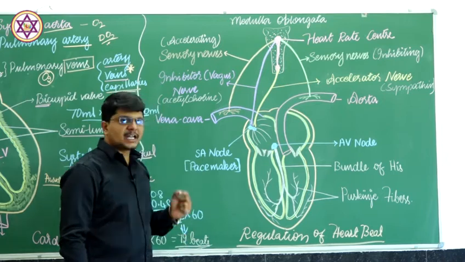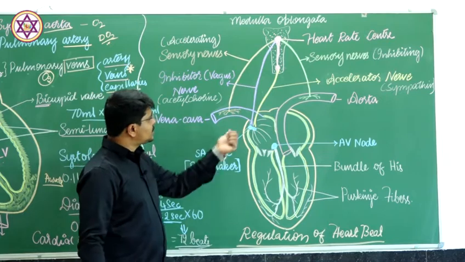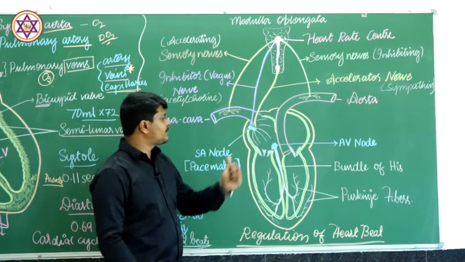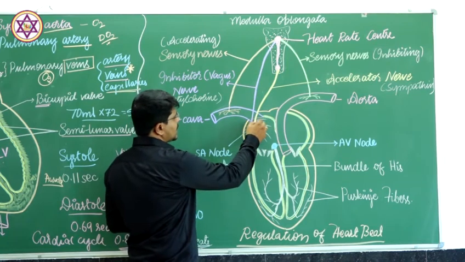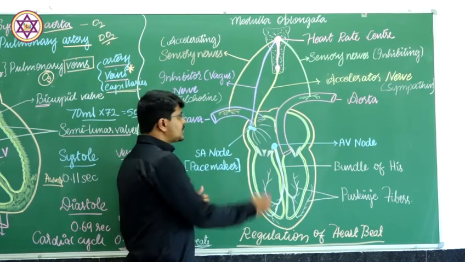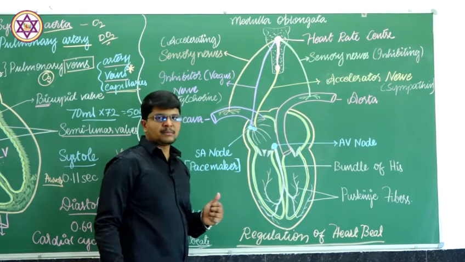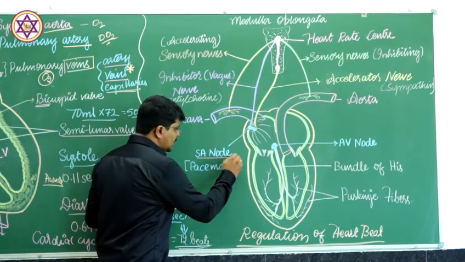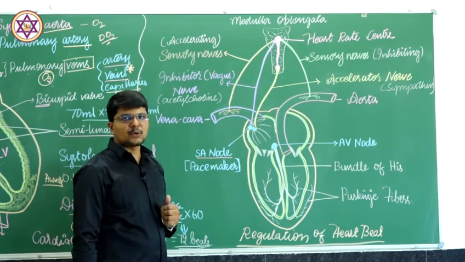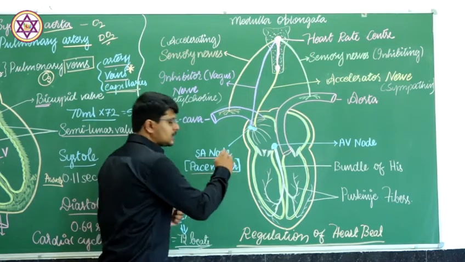There is a specialized structure present in the heart just below the superior vena cava opening. This is the superior vena cava, which opens in the right auricle. Just below that, there is a specialized muscle known as the sinoatrial node, SA node, which is called the pacemaker.